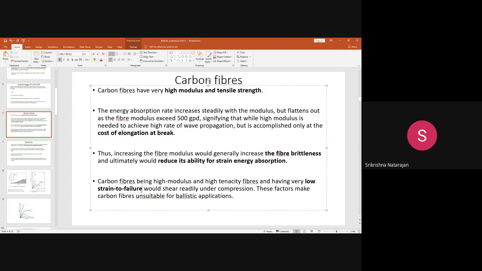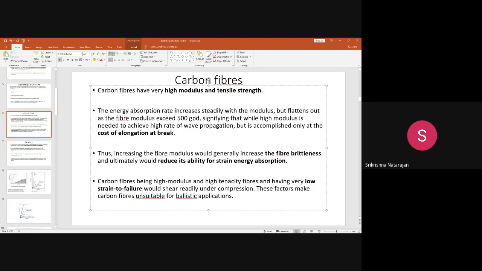The reason is that they do not have pronounced elongation. Some slight elongation is required to dissipate and absorb the energy, and that is not there. They can also shear under compression when the projectile strikes the specimen.